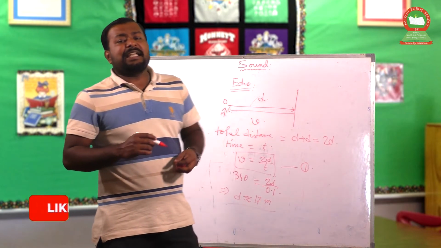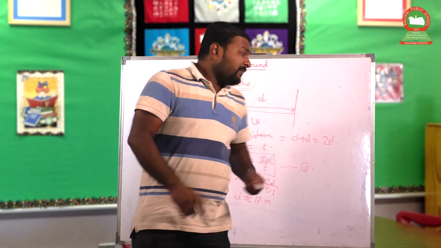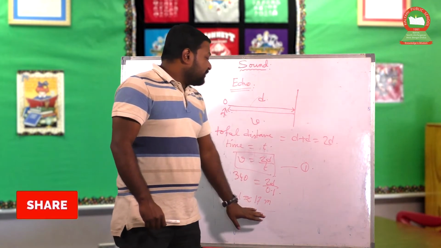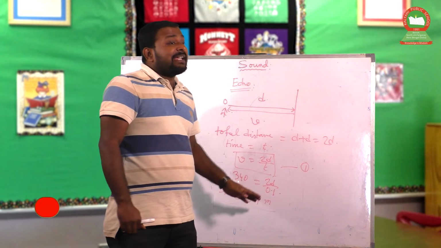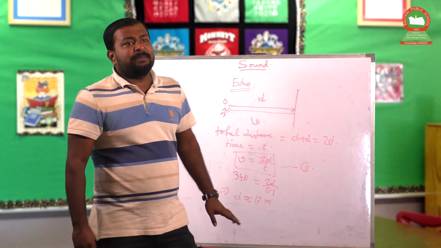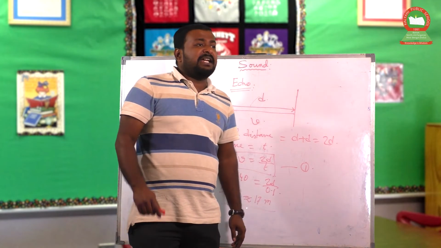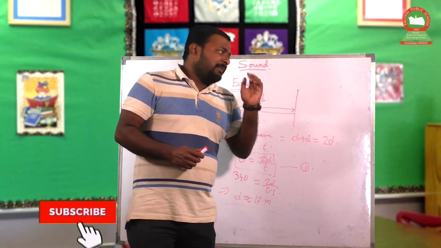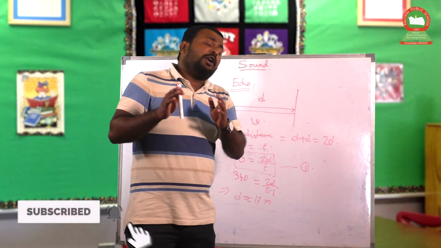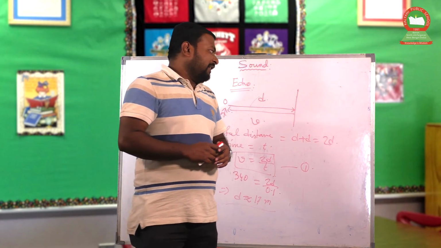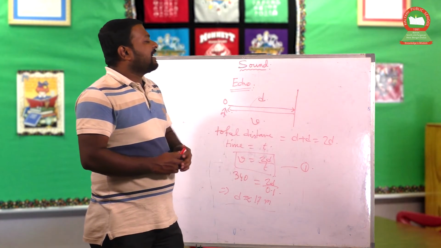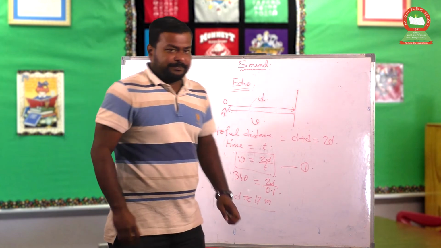So for hearing the echo we require a distance between the source and the reflector greater than approximately 17 meters. If the distance between the reflector and the source is less than 17 meters, then the echo cannot be heard by the observer. So this is the condition for hearing the echo.